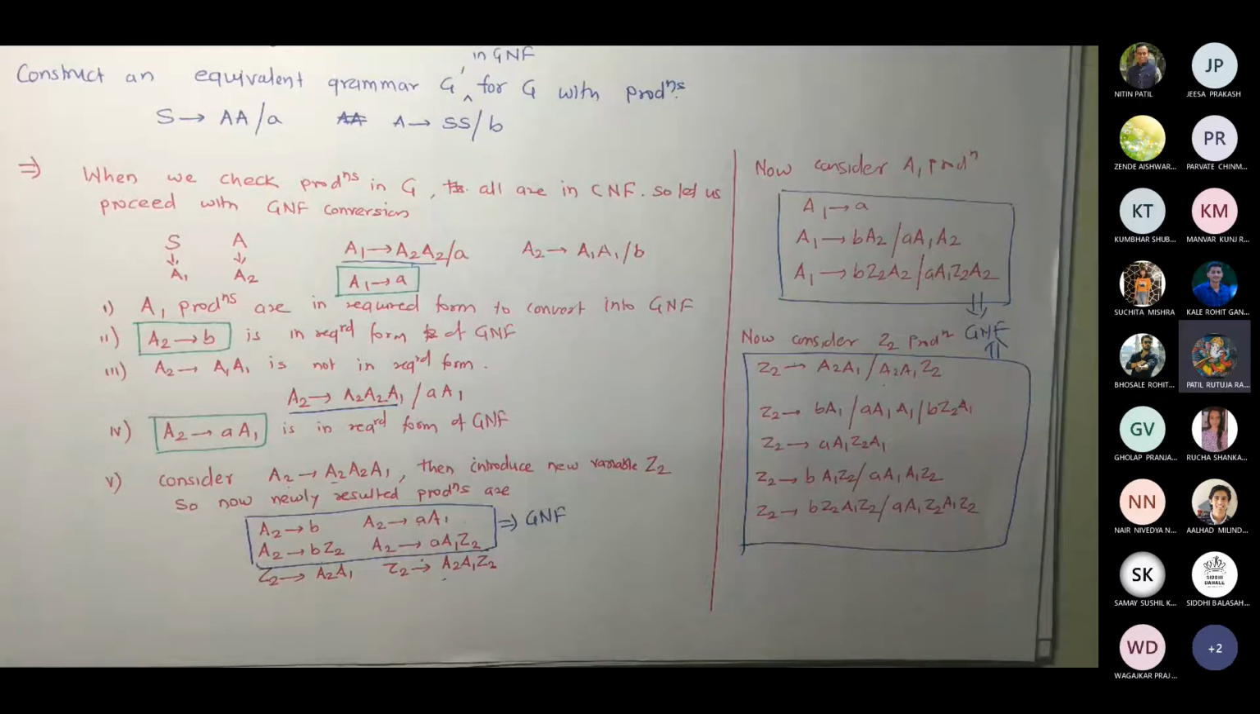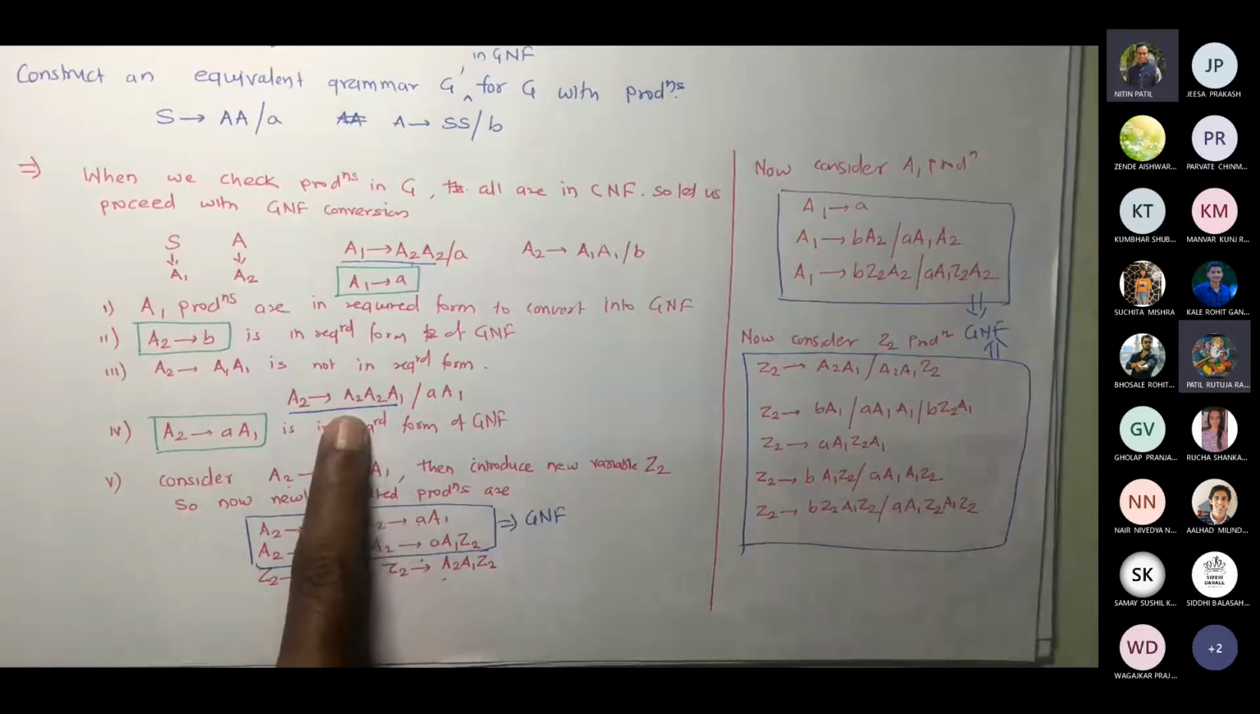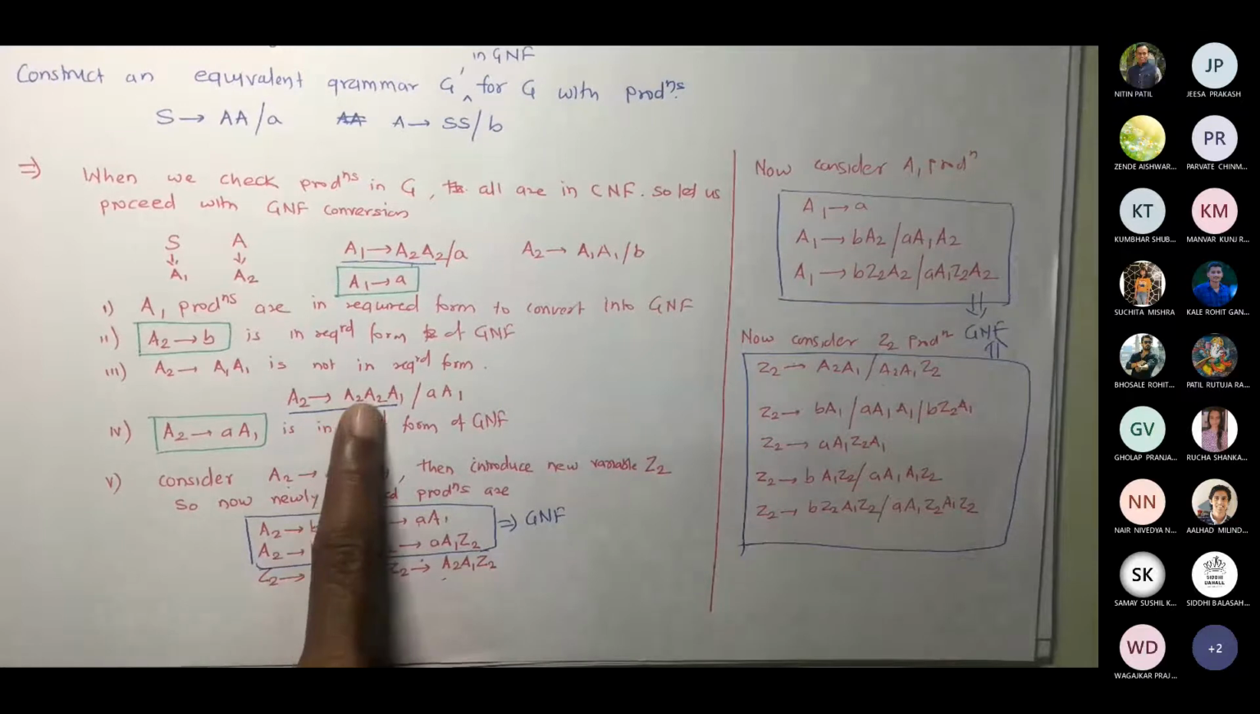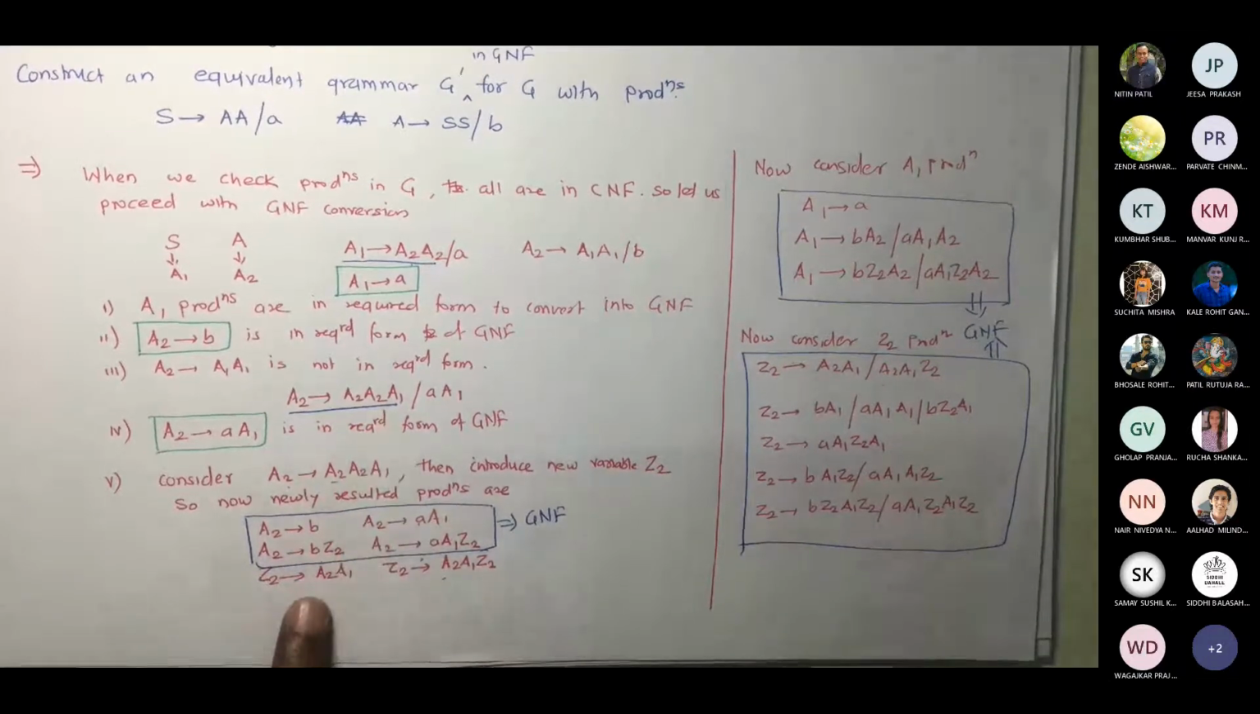I want to confirm one thing. In step 5, there is a Z2. So Z2 goes to A2 A1 because we replace the leftmost A2 in production A2, right? That's correct. We want to delete this A2. That's why we wrote the remaining part as Z2.